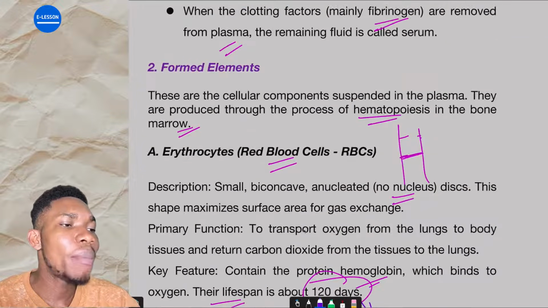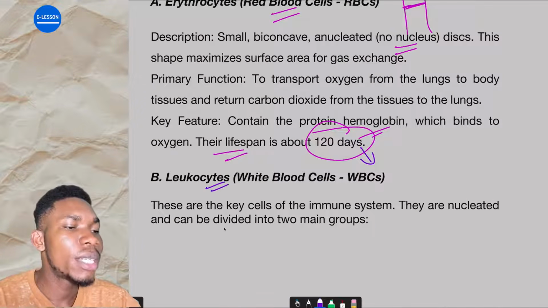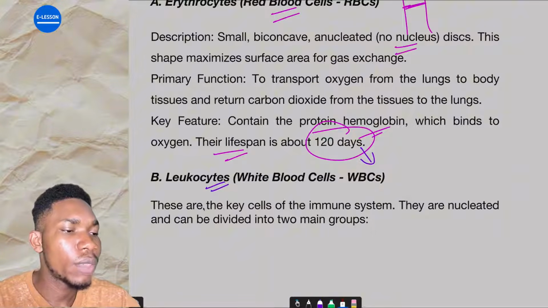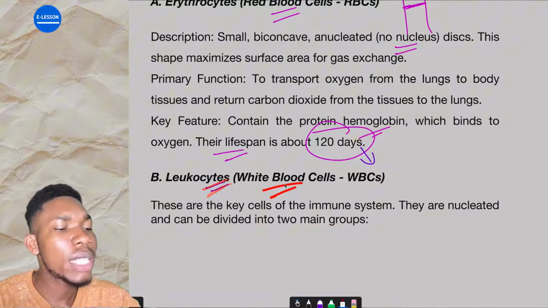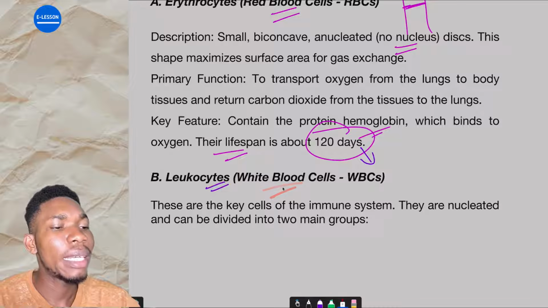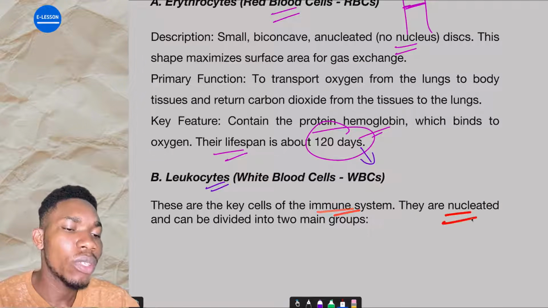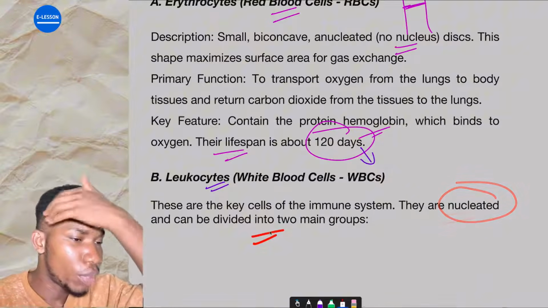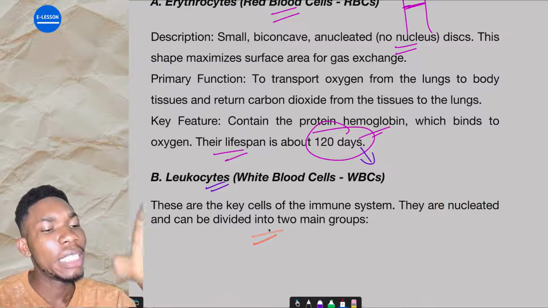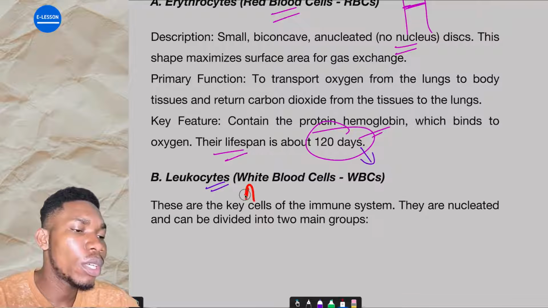Another formed element of the blood is the leukocyte. Please take note of this. Leukocytes, which we also call white blood cells, are the army in the body. They are the key cells of the immune system. They have a nucleus, so we say they are nucleated. They are the immune cells of the body, the army that fights against harmful invaders.